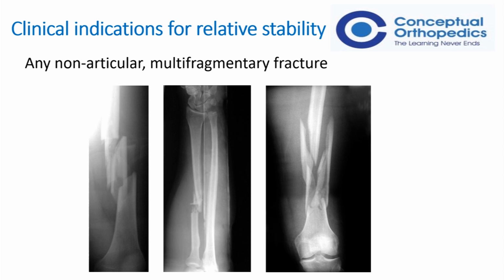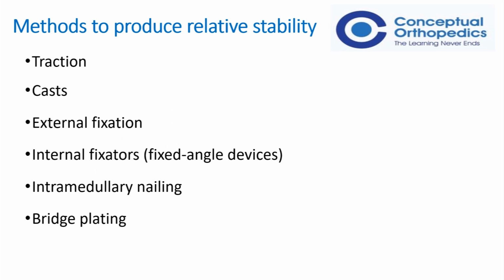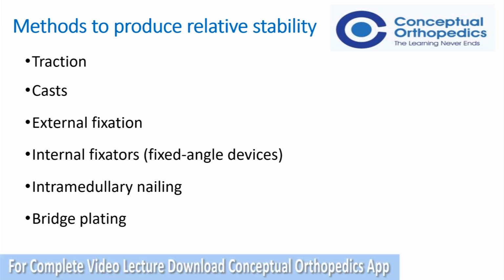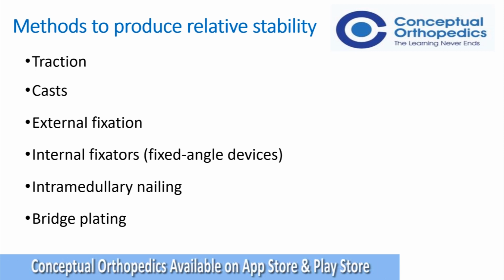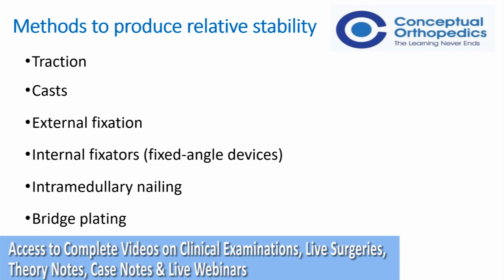The cast, the splints, the traction, external fixators, all plating apart from compression plating and buttress plating, the nails that we use, the bridge plates, all of these are examples of relative stability. In all of these, we do not intend to anatomically reduce the fracture. We just see to it that the length, alignment, and rotation are maintained, and we allow some flexibility, we allow some micro motion, and see to it that the bone heals in the functionally reduced position, and hence the patient can have a good functional outcome.